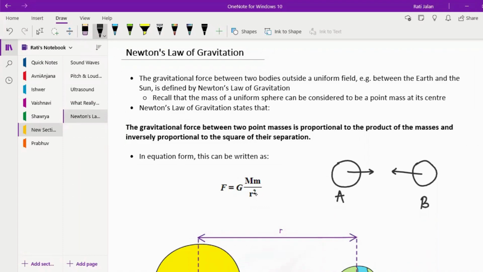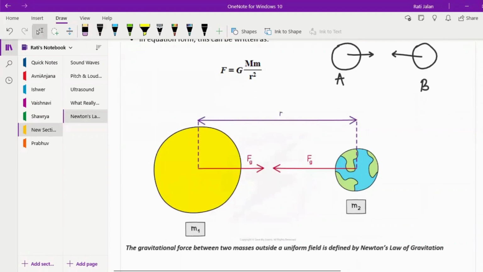That's what the law of gravitation says, that any body which is present on the earth right now, we're talking about earth, exerts a gravitational force on each other. But this does not remain only to the earth. It is like anywhere actually. So for example, the reason the moon is able to go round and round around the sun is also because of this.